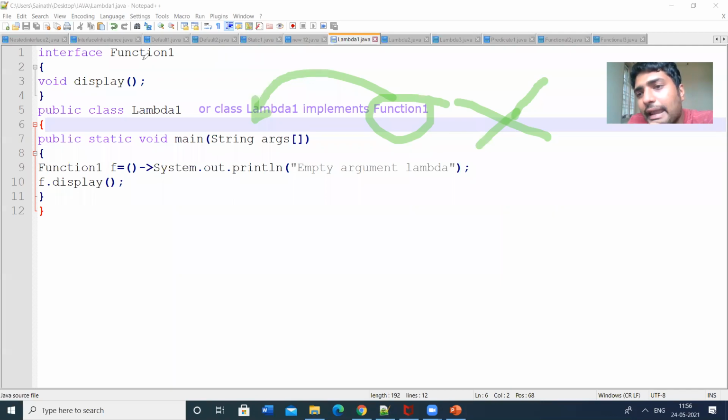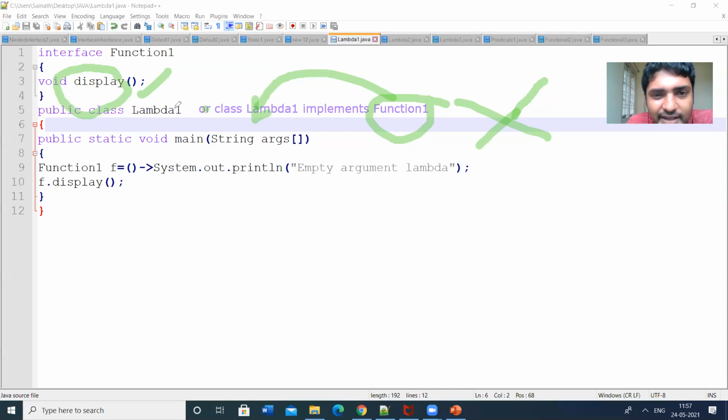In lambda functions, we have only a single abstract method. If you want to use another lambda function, we will create another interface. Each interface must have only a single abstract method in order to use functional interfaces and lambda functions.